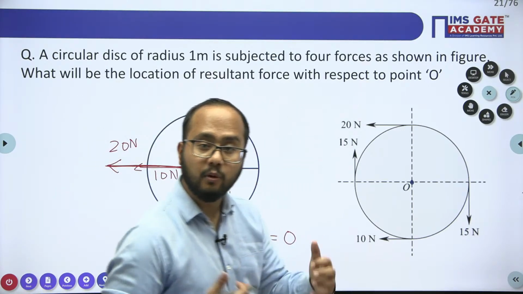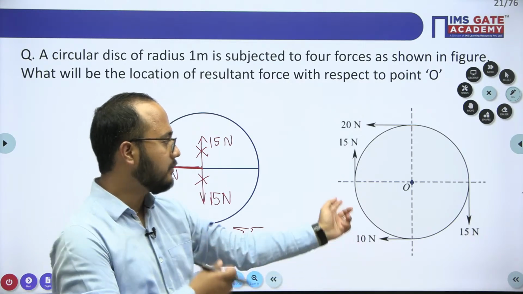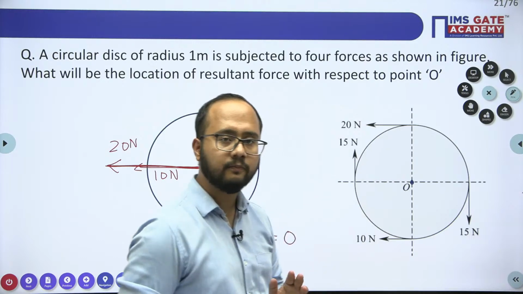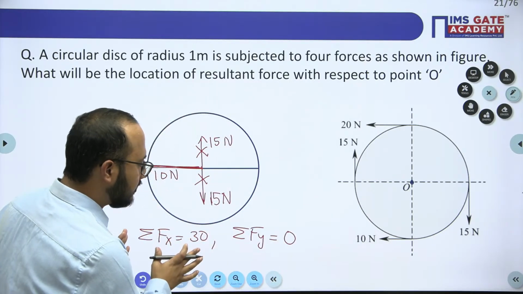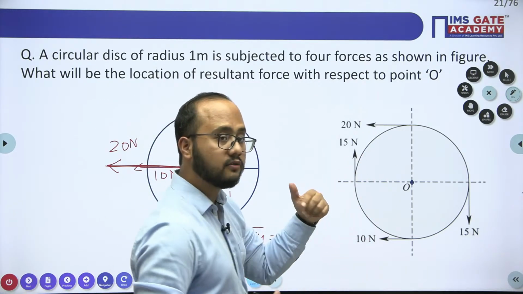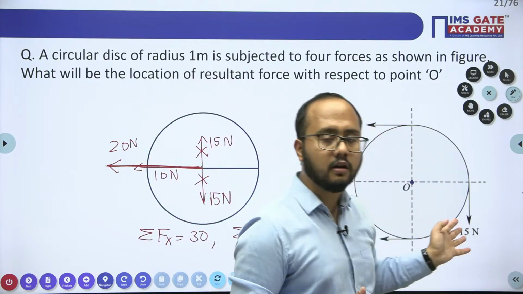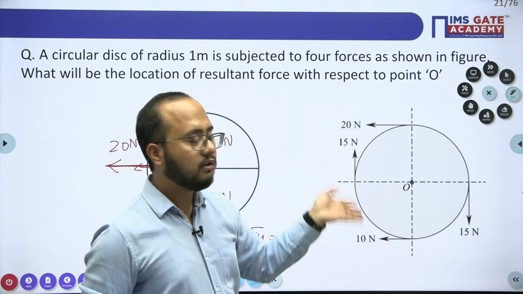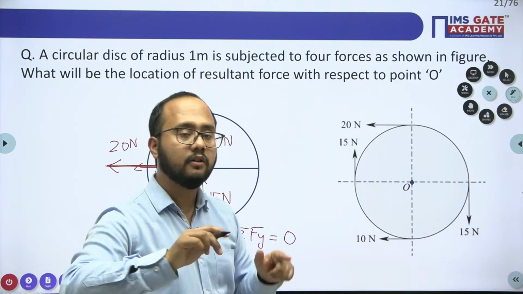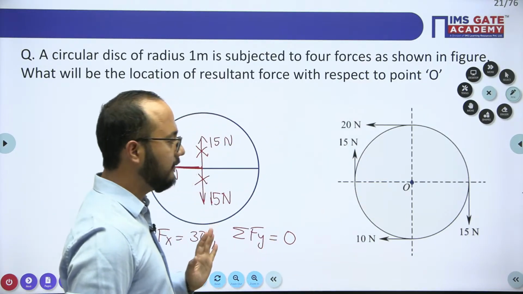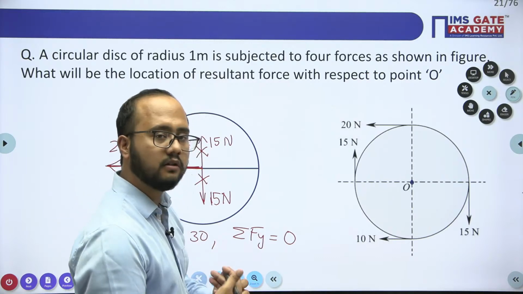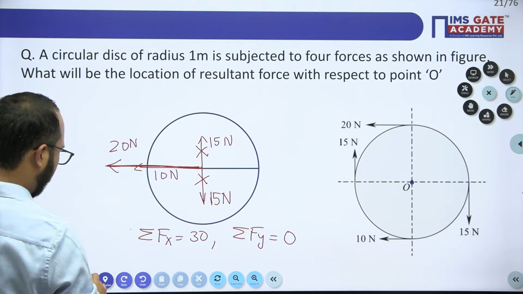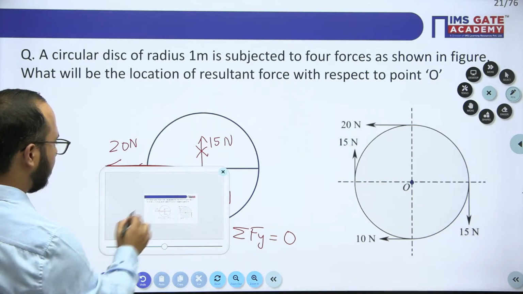But obviously some moment value will also be there, because of these forces we need to calculate the moment also. We have calculated the resultant at point O because we are converting this non-concurrent force system into a concurrent force system. The resultant value we know is 30. The next step is to calculate the moment.